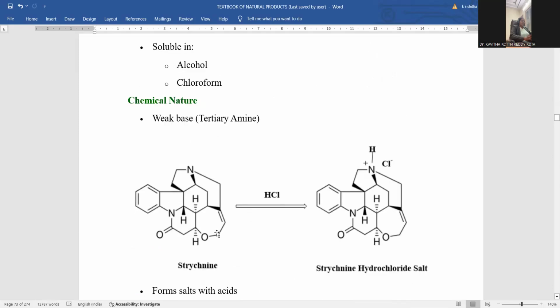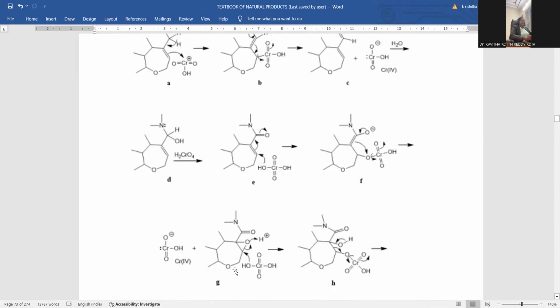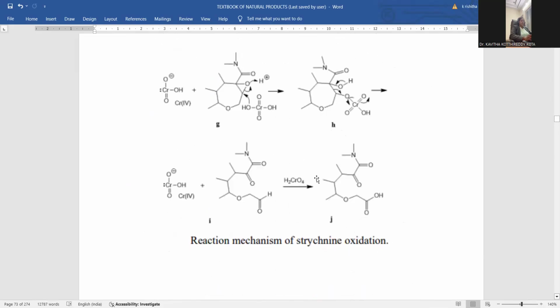Strychnine is taken initially. Wherever this 7-membered ring is there, this 7-membered ring is more preferable for this oxidation process. Total ring opening reaction is possible, and wherever these nitrogen-adjacent carbon atoms are there, these two carbons are converted into diketonic, and this carbon turned into an aldehydic one. So the oxidized product will be originated. This is the mechanism followed by the chromic acid oxidation under acidified conditions.